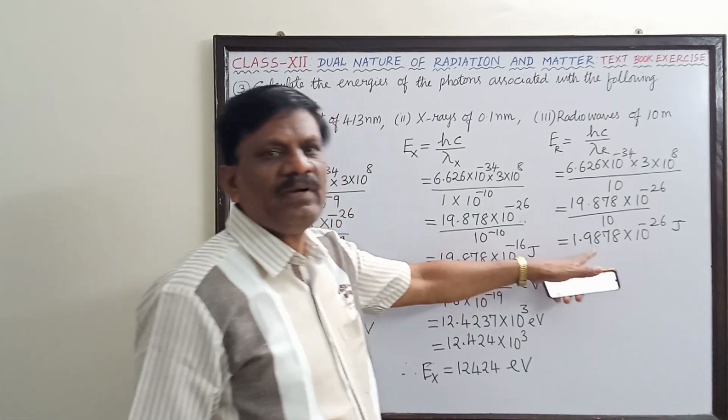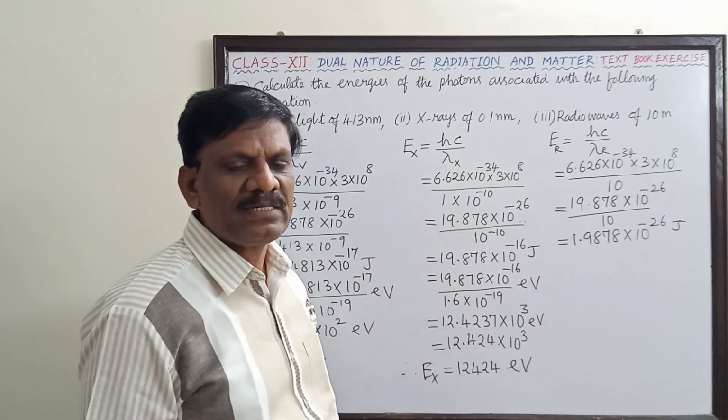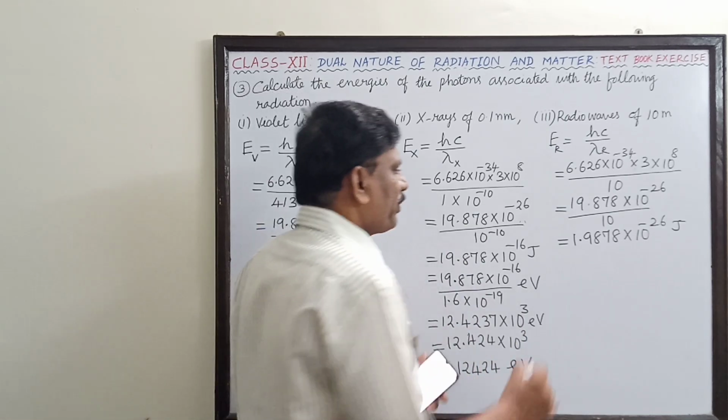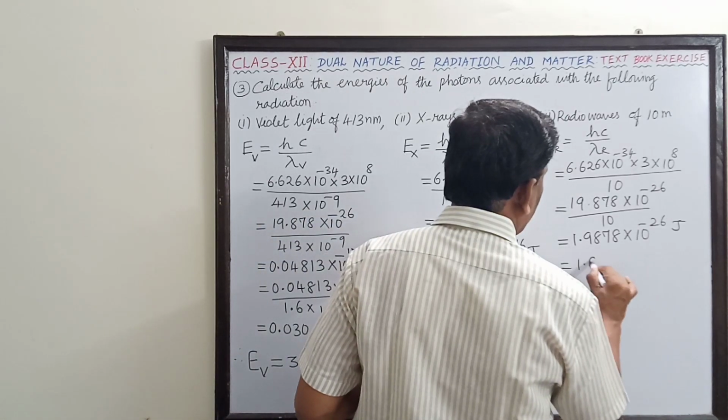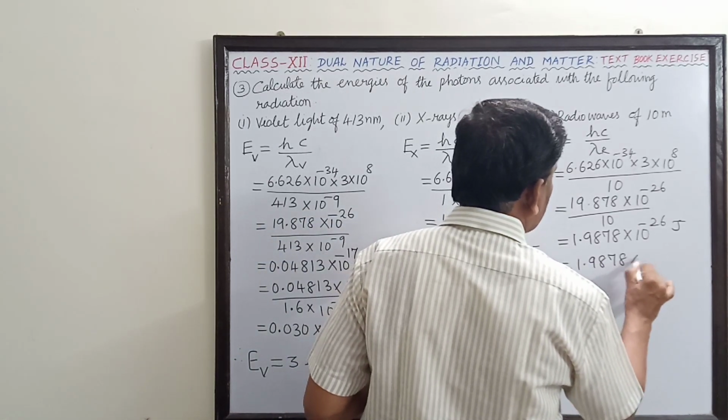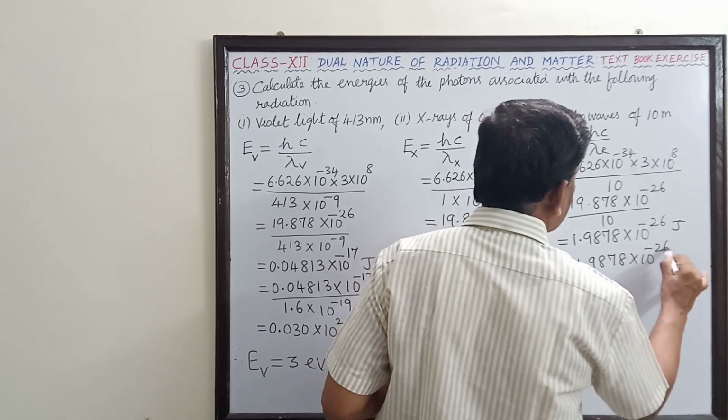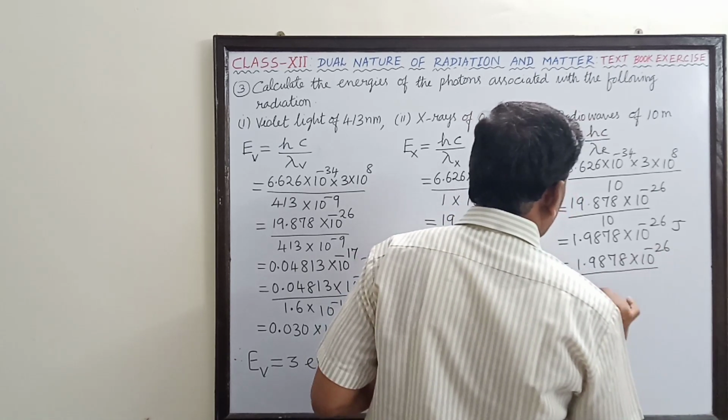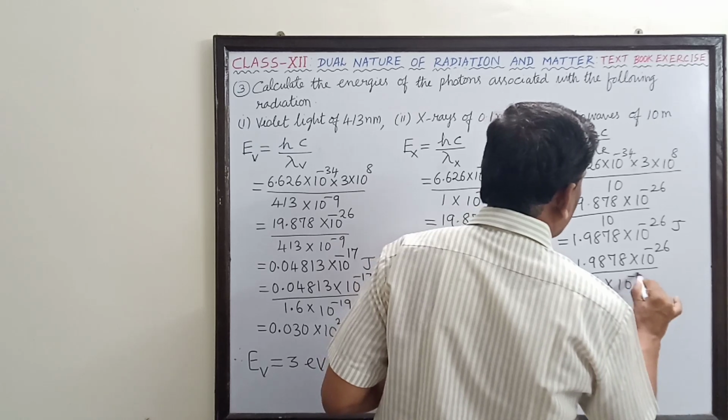Now once again, if you divide this by the electronic charge, what you get is electron volt. So this is 1.9878 into 10 power minus 26 divided by 1.6 into 10 power minus 19.